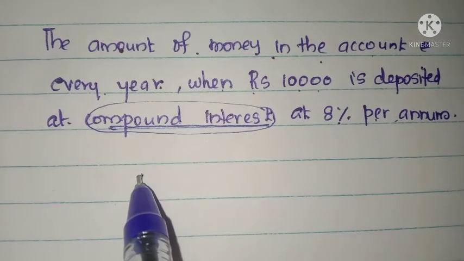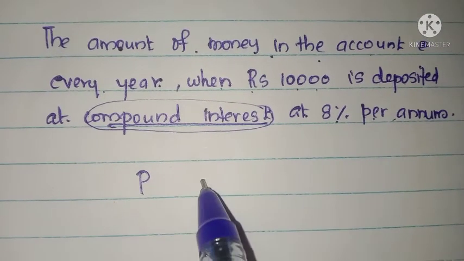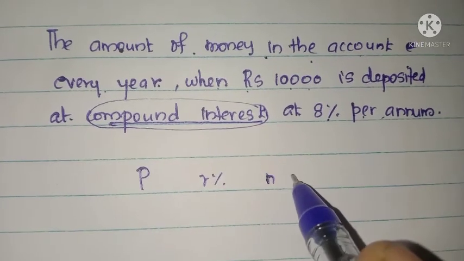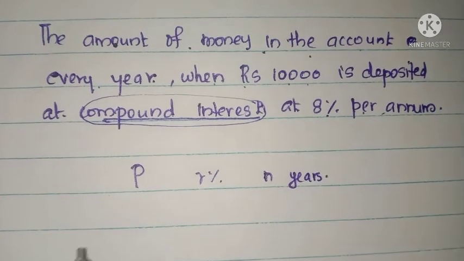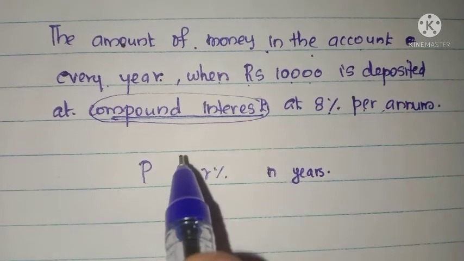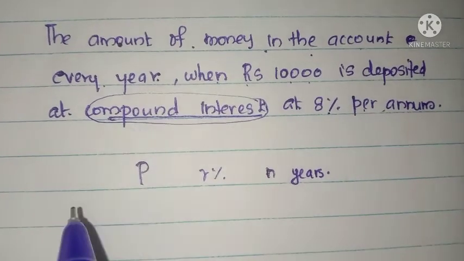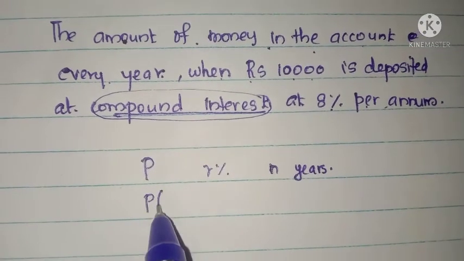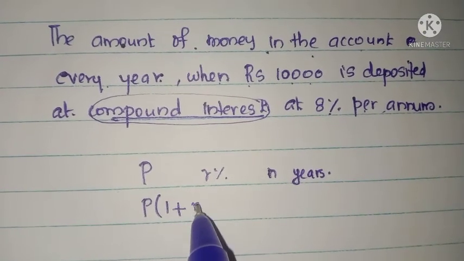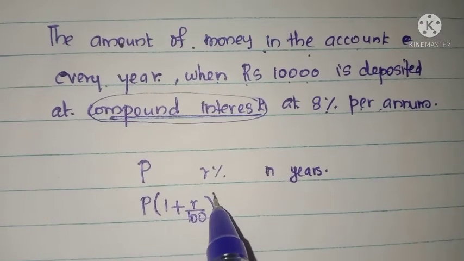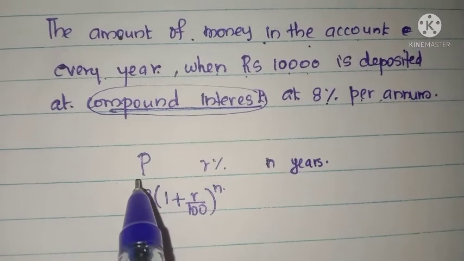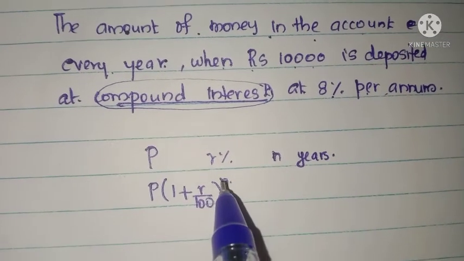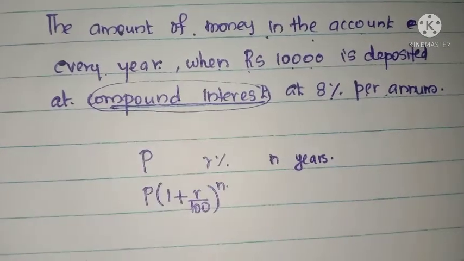Suppose the amount P is deposited at a rate of R% for n years, then the amount after n years at compound interest is P into (1 plus R by 100) the whole raised to n. This is the formula to obtain the amount after n years using compound interest.